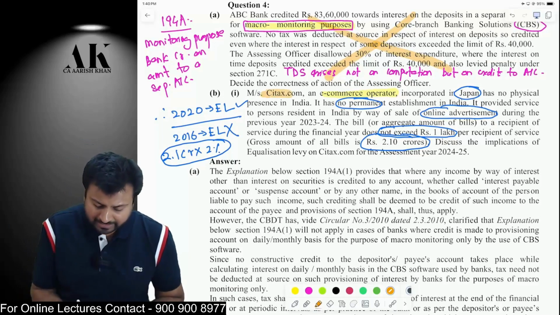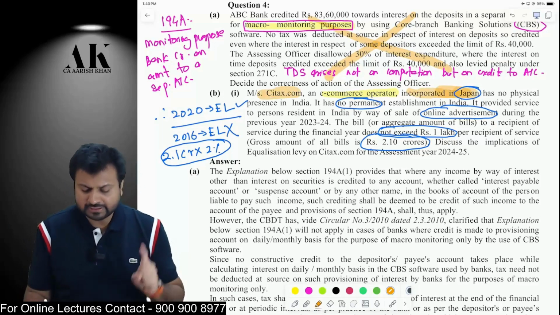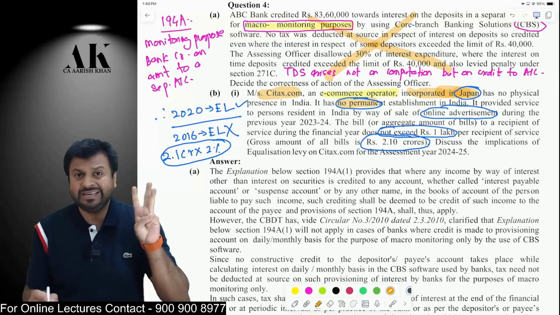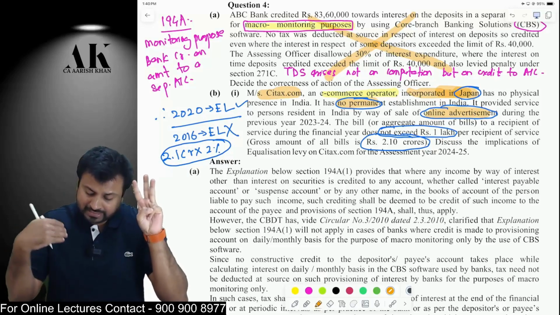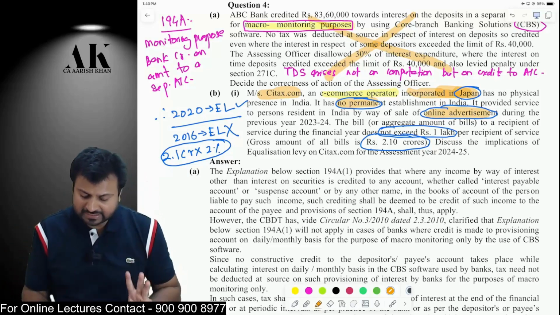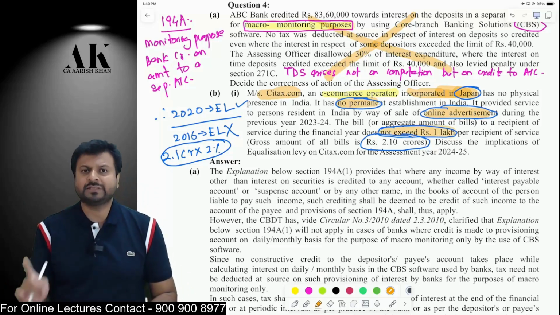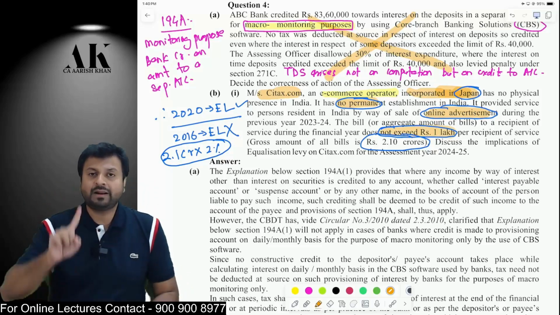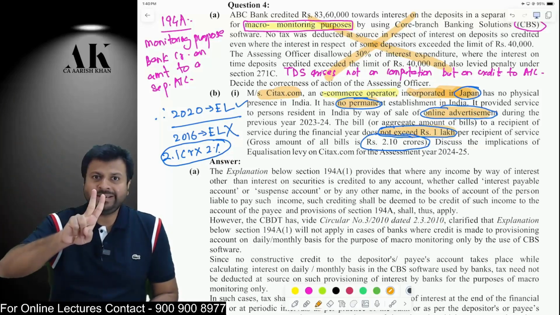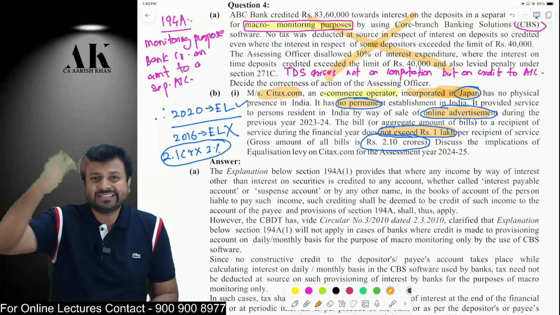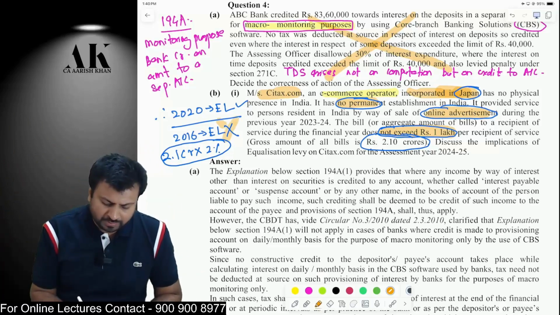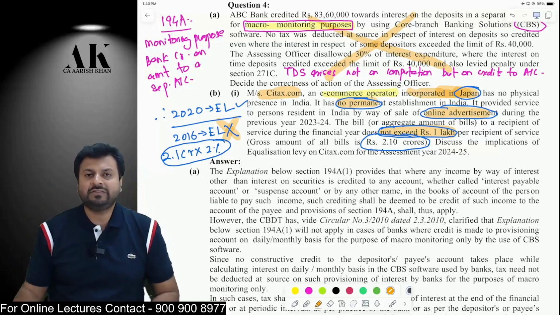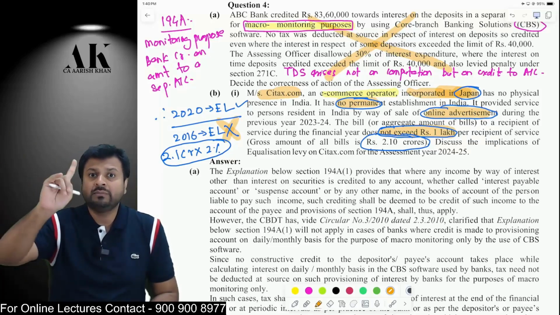The next question is on equalization levy. There is a foreign company, Messrs. ITEX, which is incorporated in Japan. If that company does not have a PE, now that company is providing us an online advertisement service, but the payment of that online advertisement service does not exceed 1 lakh rupees. Remember, a non-resident who does not have a PE providing online advertisement services to a resident, and we are paying less than 1 lakh rupees, not more than 1 lakh rupees, then 2016 equalization levy cannot be made applicable. 2016 equalization levy is applicable only if the payment made is more than 1 lakh rupees.